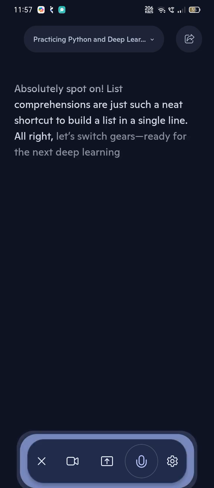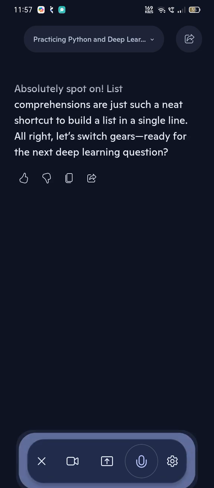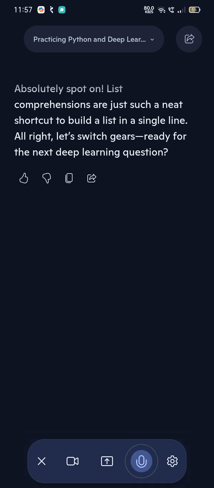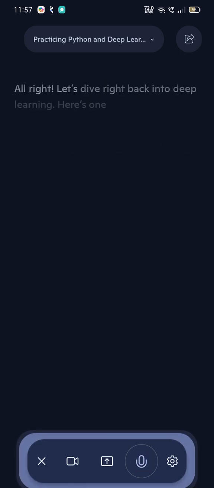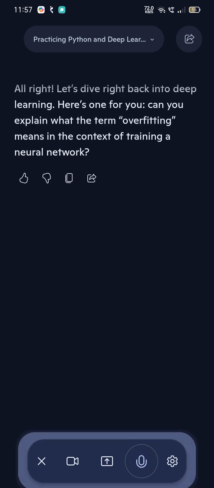Absolutely spot on. List comprehensions are just such a neat shortcut to build a list in a single line. All right, let's switch gears. Ready for the next deep learning question? Yeah. All right, let's dive right back into deep learning. Here's one for you. Can you explain what the term overfitting means in the context of training a neural network?